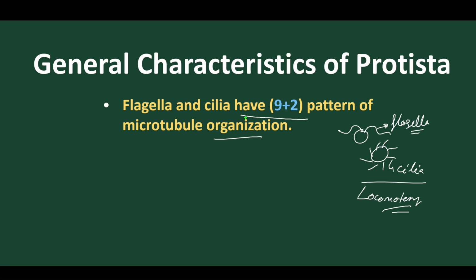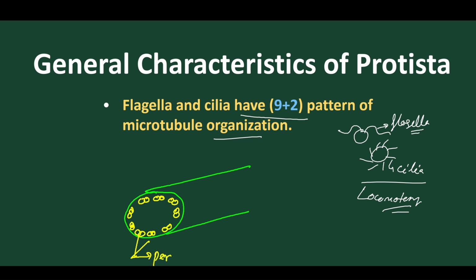So what does this 9+2 indicate? Suppose we take the anatomy of any cilia, or that is called as flagella. What do we find? In the periphery we find doublet microtubules, 9 groups of microtubules: 1, 2, 3, 4, 5, 6, 7, 8, 9. These are called the peripheral doublet microtubules. And at the center we find 2 individual singlet microtubules. These are called singlet.